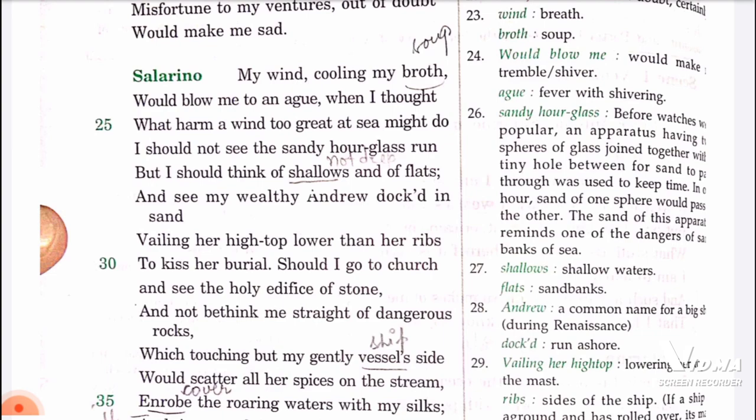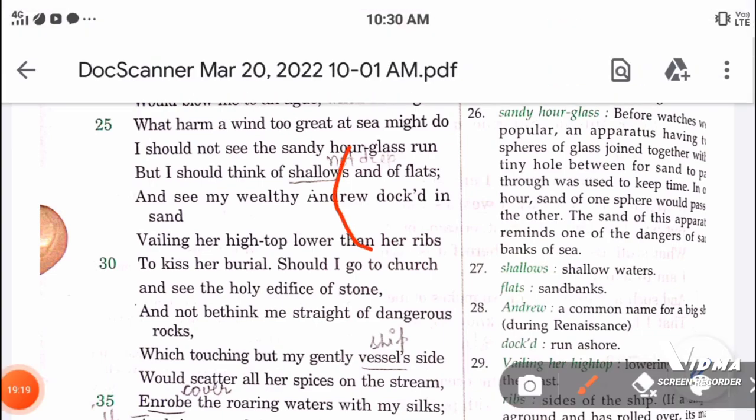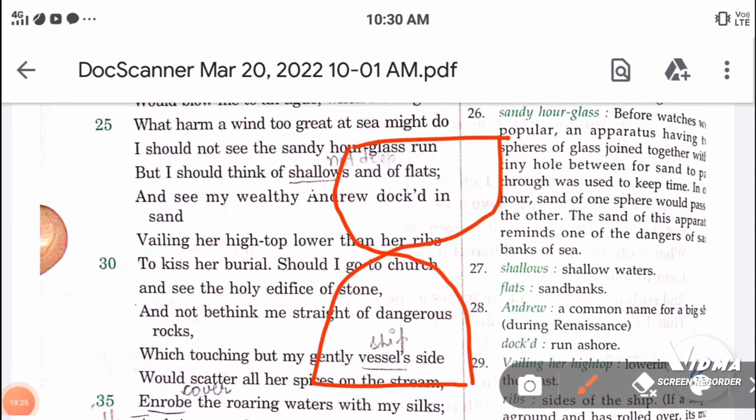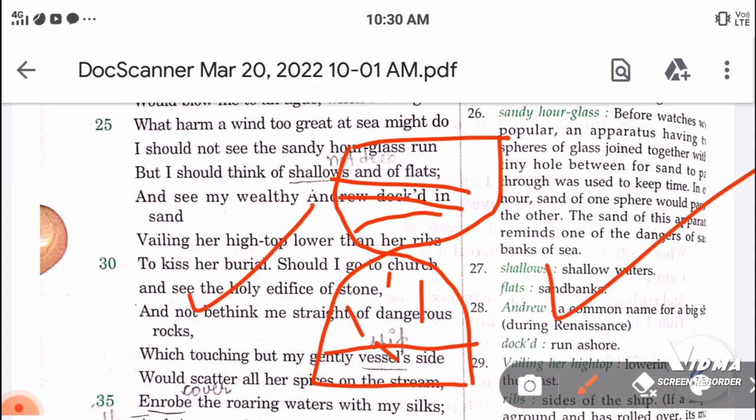I should not see the sandy hourglass run, but I should think of shallows and of floods. So what he is saying is that every time I look at the sand in an hourglass... you know what an hourglass is? Let me explain, like this. This is an hourglass, we have the sand here, and it comes down one by one. You would have seen it somewhere in pictures.